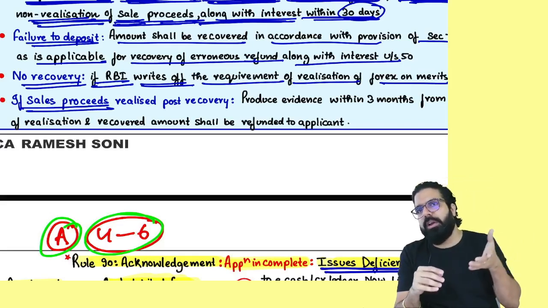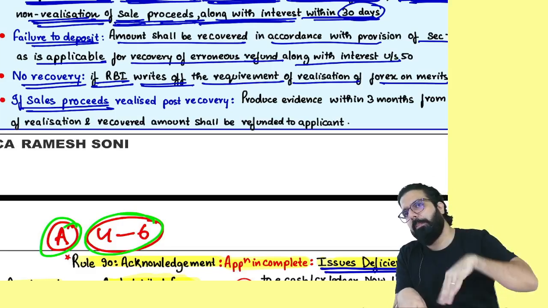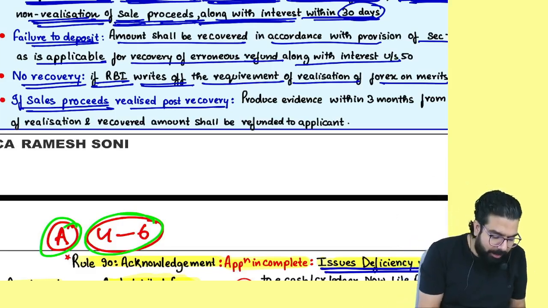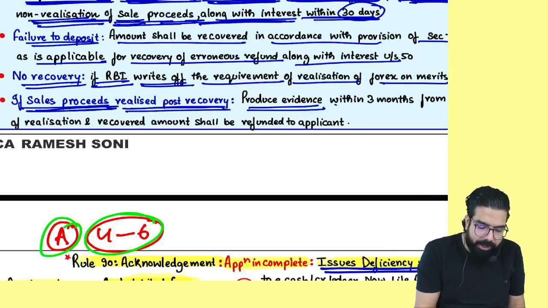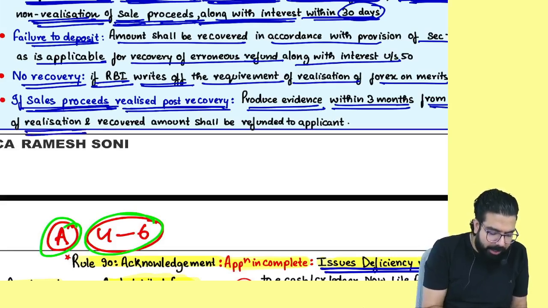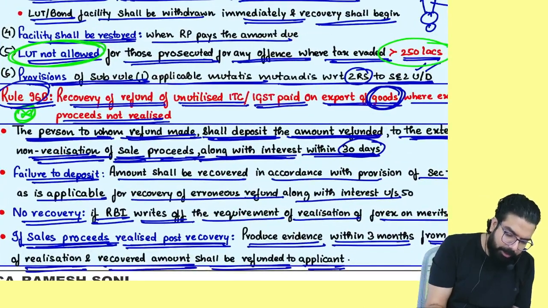Okay, they recovered the amount from you. You could not get the foreign currency, they recovered. Later you realize the foreign currency. They will give the refund back. They are telling, if sale proceeds are realized post recovery, produce evidence within how much time? 3 months from the date of realization, and the recovered amount shall be refunded to the applicant. I want you guys to remember rule number 96B, everyone.